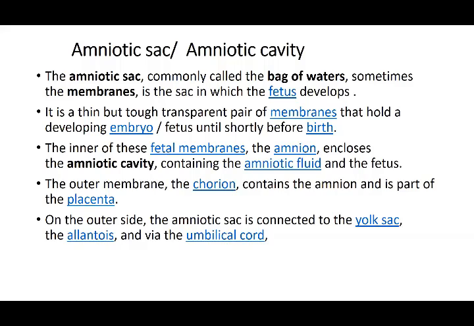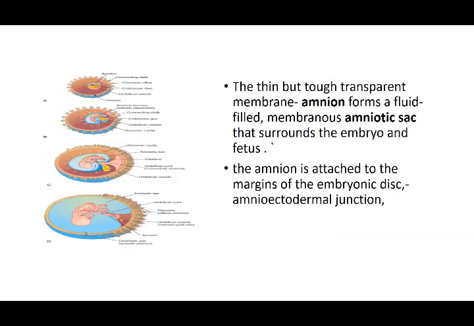We'll have a few words about the development of the umbilical cord as well. If you recollect this picture starting at different stages, this is a thin but tough transparent membrane, a fluid structure which was small and then gradually increased in size. You can see the chorionic cavity, the brownish structure covered by the chorion. This is ultimately completely occupied by the amniotic cavity.